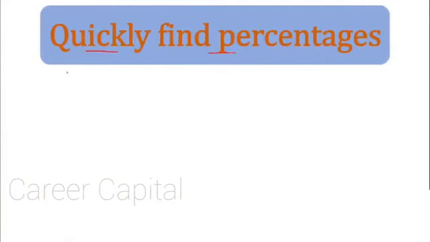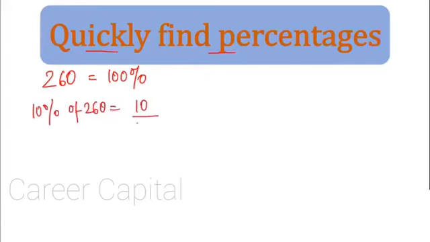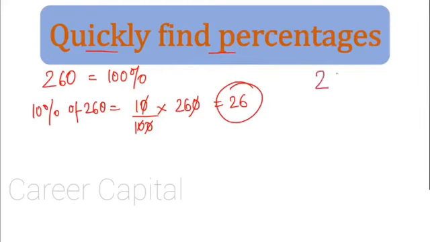Okay, now over here let us take a value, say 260, right? Now what is this? This is 100%. Now if someone says give me 10% of 260, what will we do? 10% of 260, that would be 10 upon 100 multiplied, of is multiplied into 260, this gets cancelled, you get 26. See, this is easy, but there's another easier method to calculate percentages like 10%, 1%, etc. What is that? Let's see.